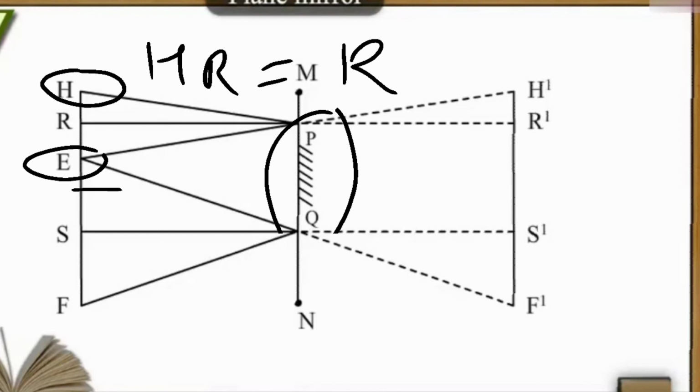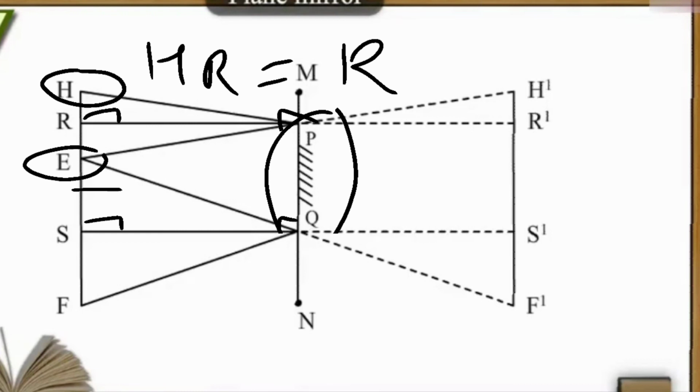Now I have to find out how much PQ will be. Yes, I see myself fully, so let me see how much it is. Now children, draw perpendicular RP. So this is the perpendicular RP and this is the perpendicular SQ. These are the two perpendiculars.